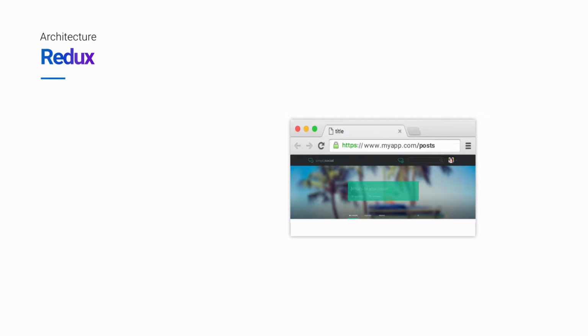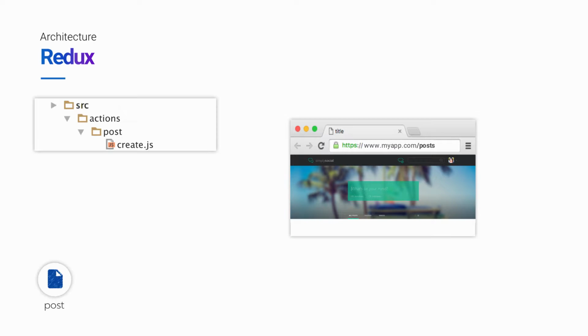To illustrate the value proposition for Lore, we're going to start by building up a raw Redux application. Here we have an application that allows people to post content to various social media platforms. And what we want to do is create a post. So the first thing we're going to do is create an action for creating a post.